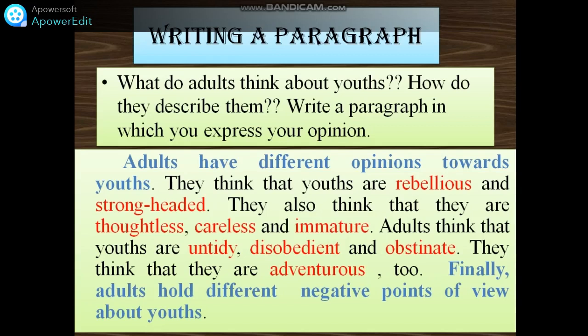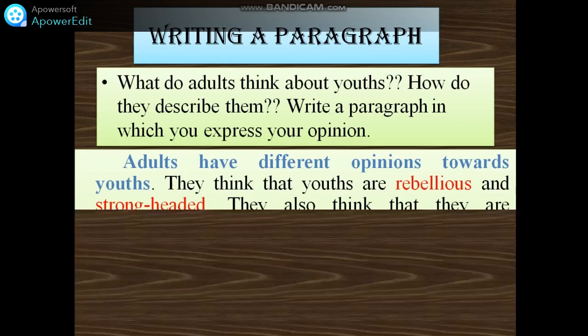Full stop. Adults think that youths are untidy, disobedient, and obstinate. They think that they are adventurous too. Finally, adults hold different negative points of view about youths. 'Hold' has the same meaning as 'have'. Very good. So this is how you are going to write your paragraph.